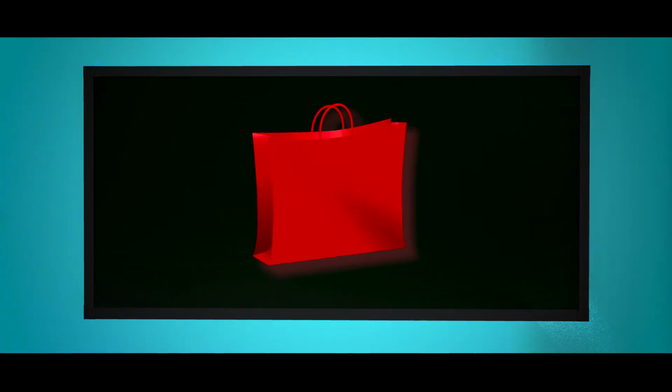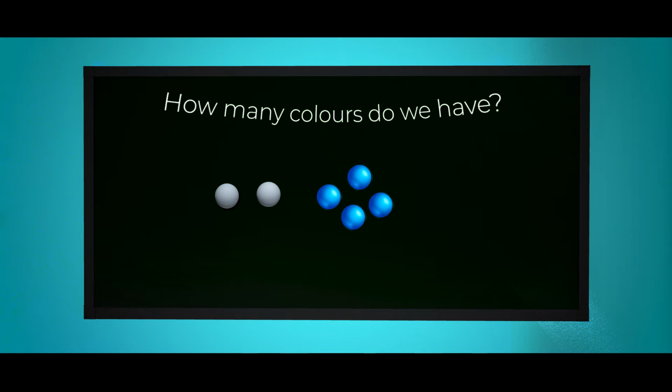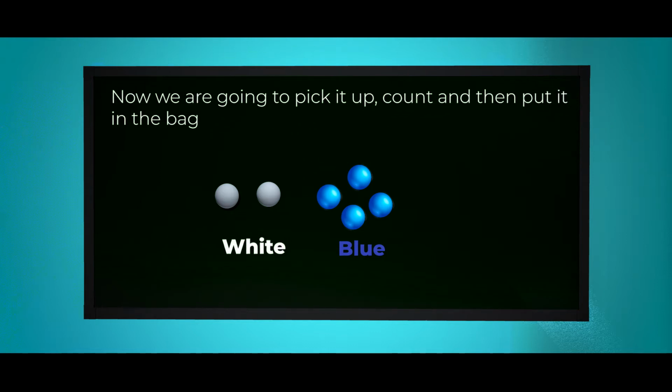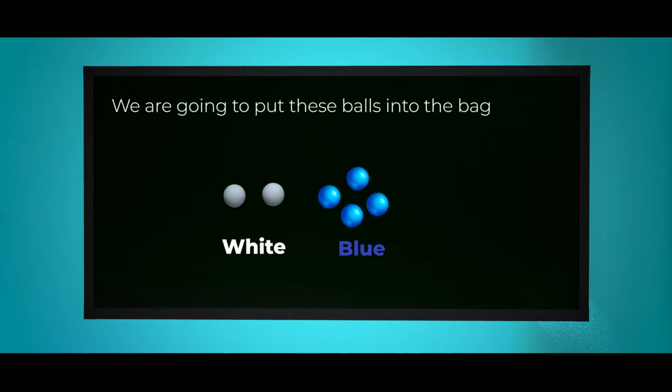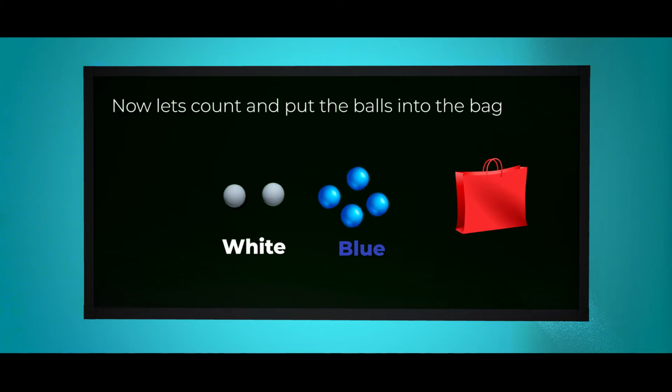The word number 2 is likely. What is it? Likely. Another example for you. Can you see a bag here? And I have some balls here. How many colors do we have? 2 colors, one blue and one white. Now we are going to pick them up, count, and then put them in the bag.